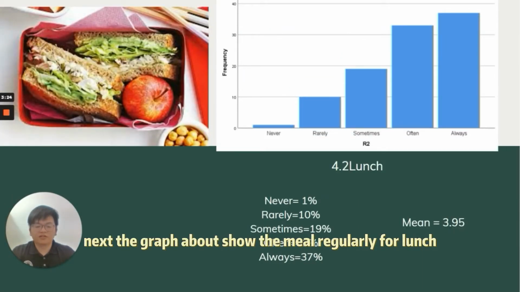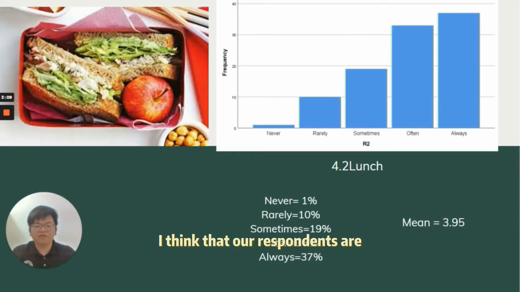Next, the graph above shows the meal regularity of lunch. I think that our respondents often skip their breakfast, so the lunch probability is higher, which is often with 33% and always with 37%.